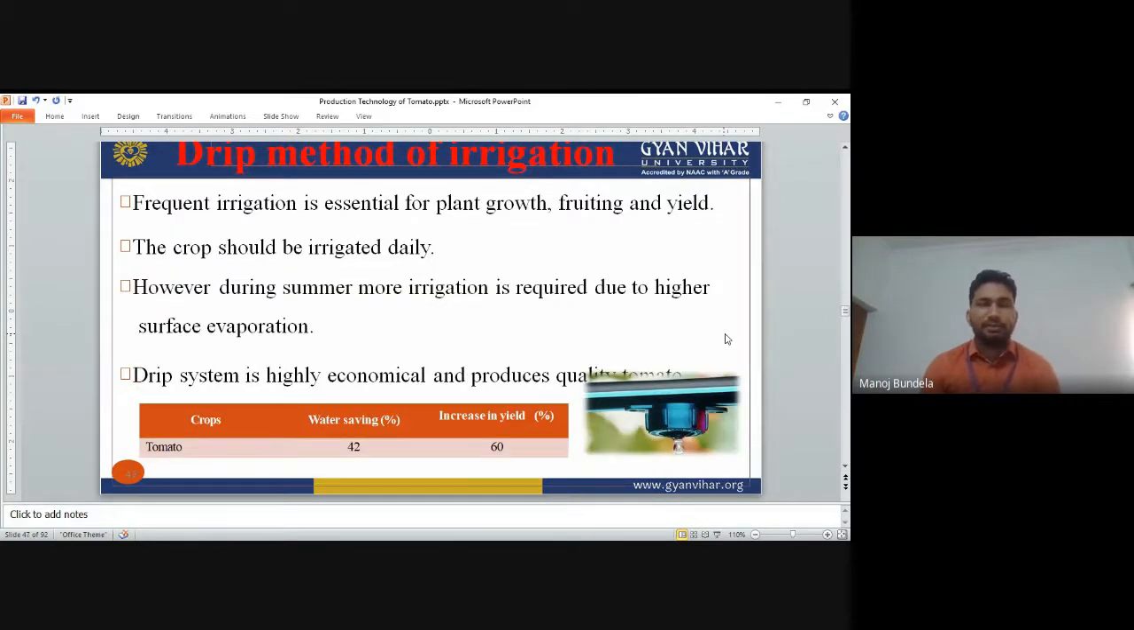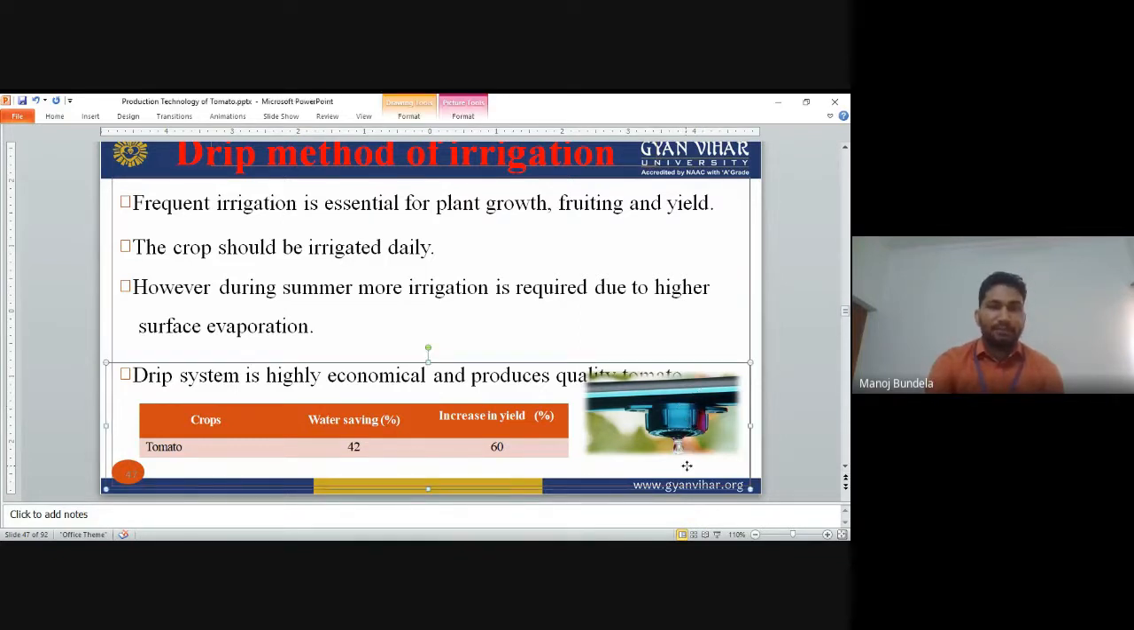Next, drip irrigation methods we can use. Frequent irrigation is essential for plant growth, fruiting and yield. The crop should be irrigated daily. However, during the summer, more irrigation is required as compared to the winter, because surface evaporation is more in summer as compared to winter.